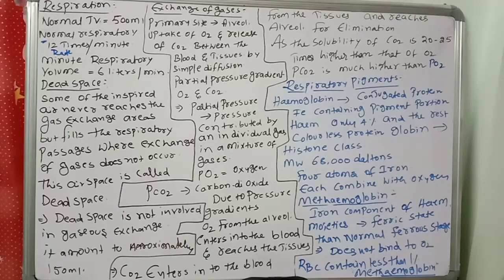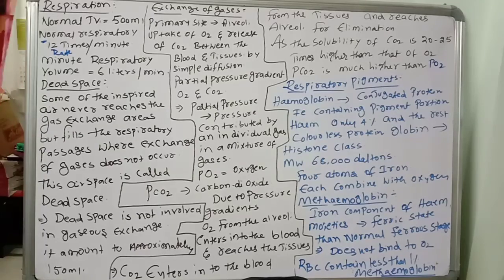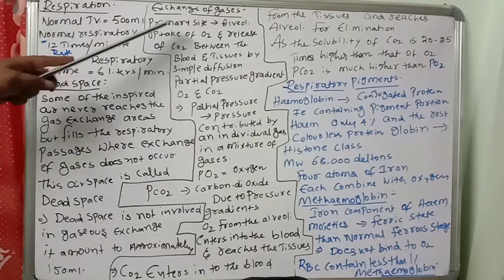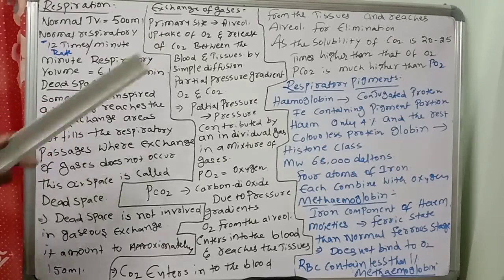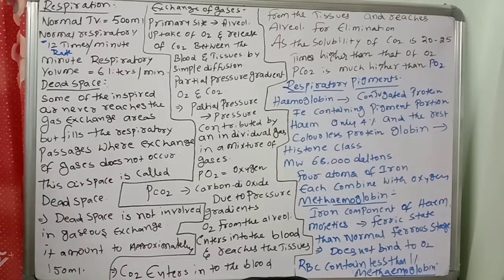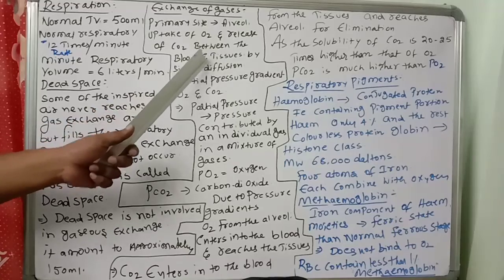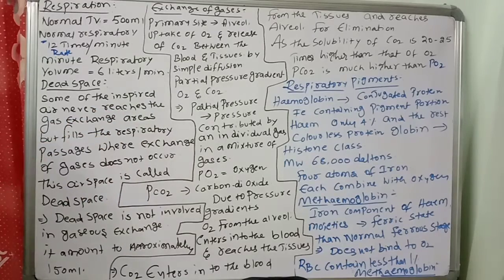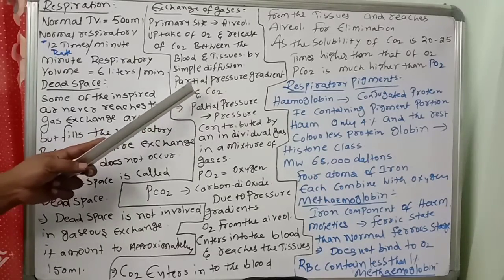That is the most important point to remember. So the primary site of exchange of gases is the alveoli. The uptake of oxygen and release of carbon dioxide between the blood and tissues occur by simple diffusion. It is driven by partial pressure gradients of oxygen and carbon dioxide.